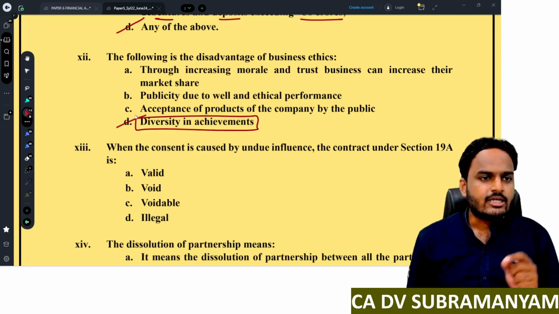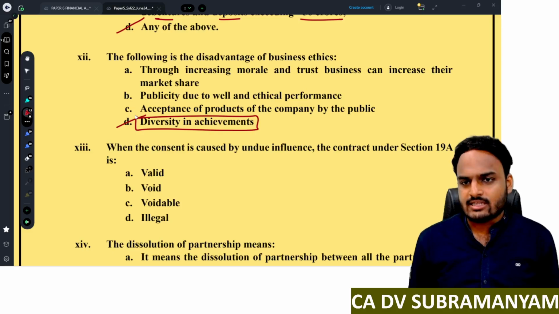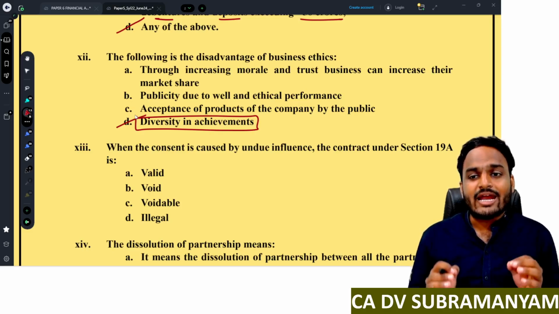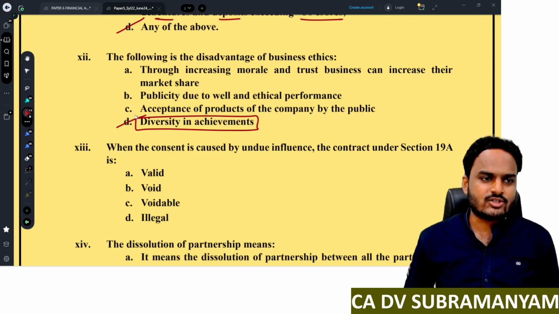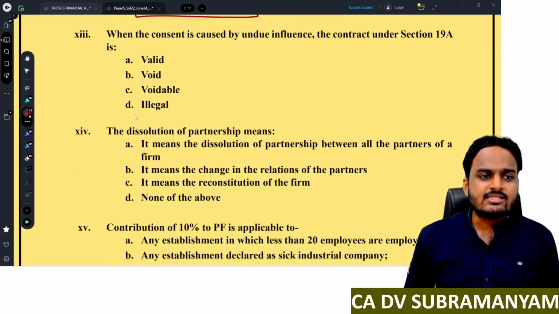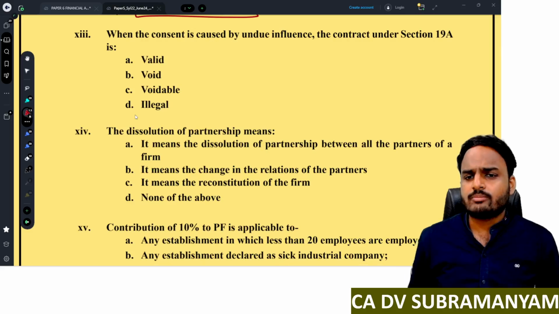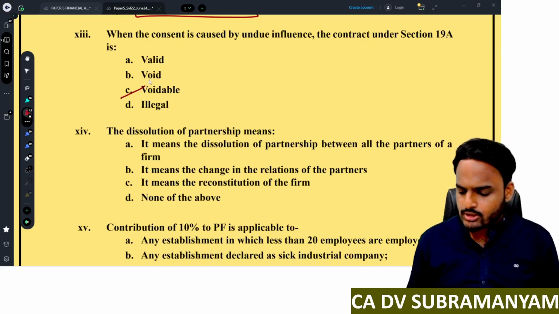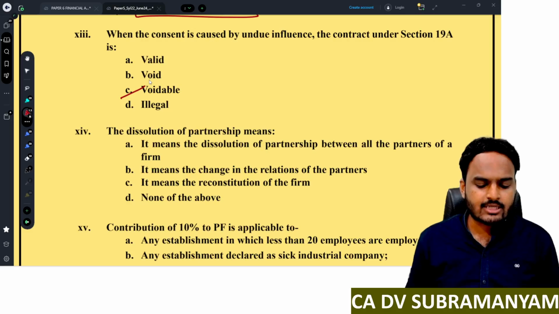So option D is the disadvantage of business ethics. Remaining all are advantages. Understood? Next, when the consent is caused by undue influence, the contract becomes voidable. So 13th option, option C is the correct answer.